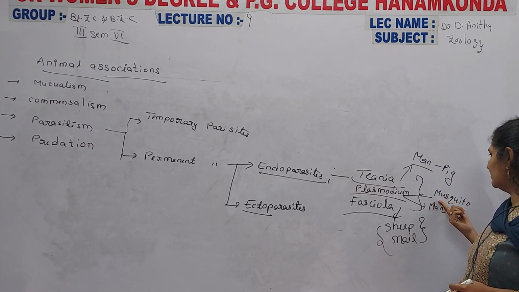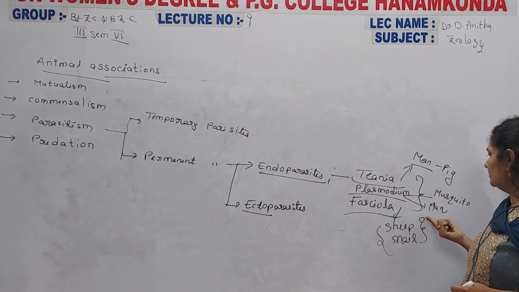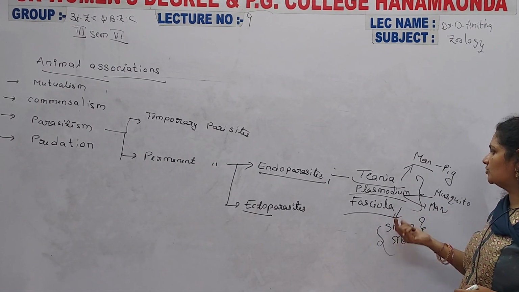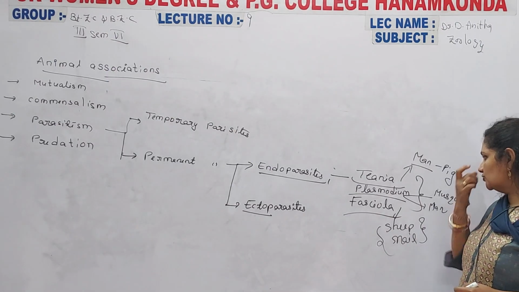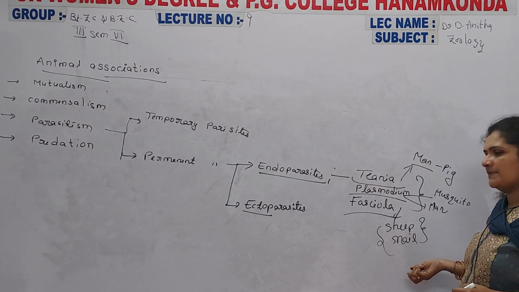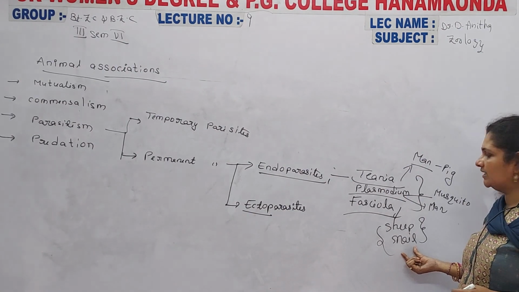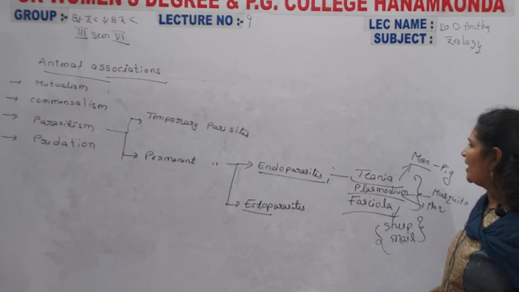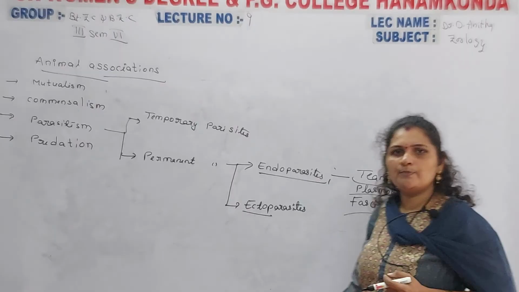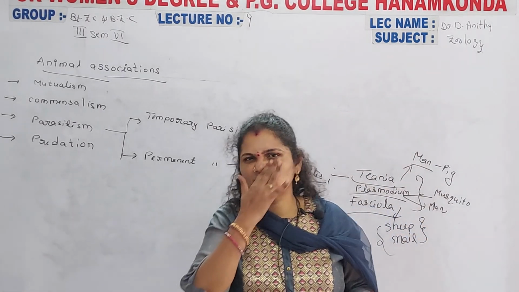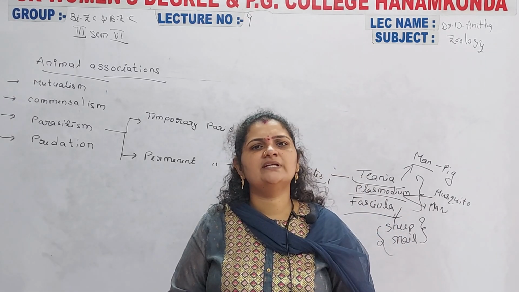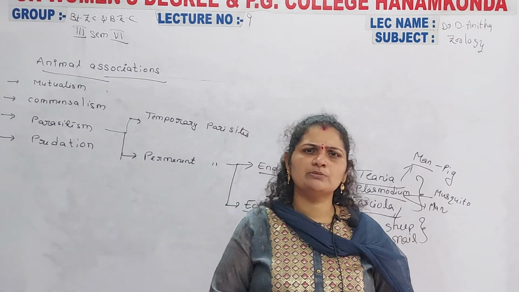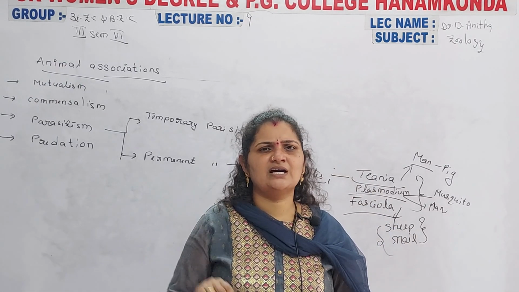The mosquito is a temporary host, a mediator, and man is the permanent host of the Plasmodium parasite. Fasciola hepatica lives inside the freshwater snail and the sheep or goat. Such parasites come under endoparasites, because most of them live inside the internal organs of organisms, mainly human beings and some other organisms.